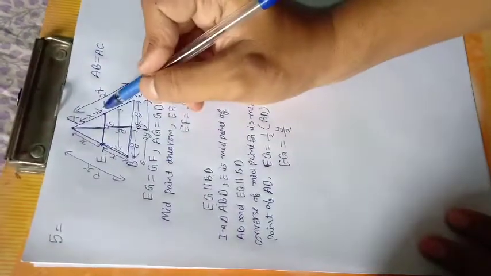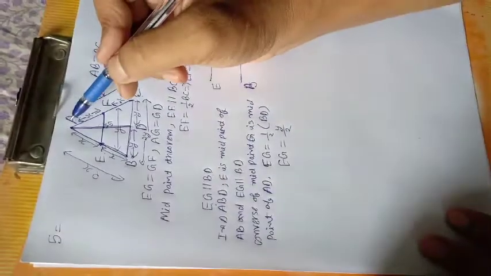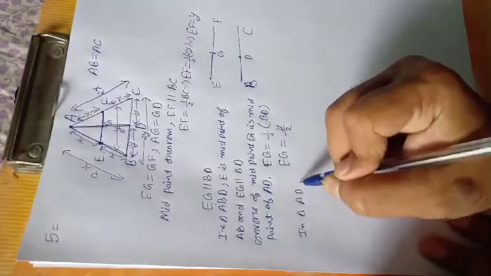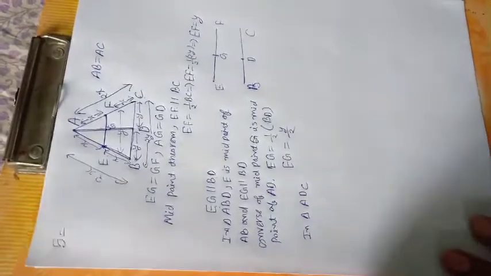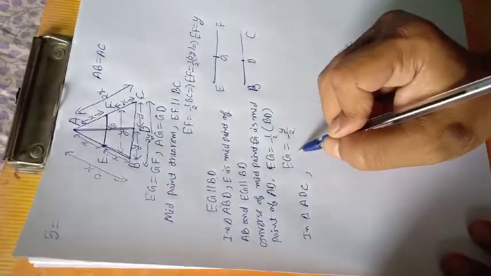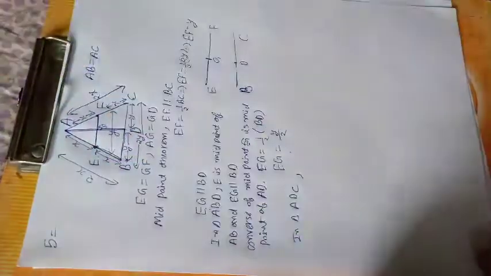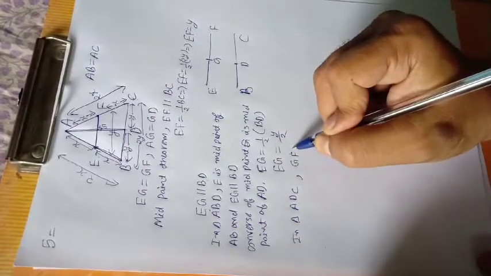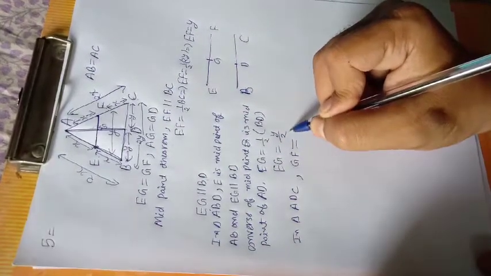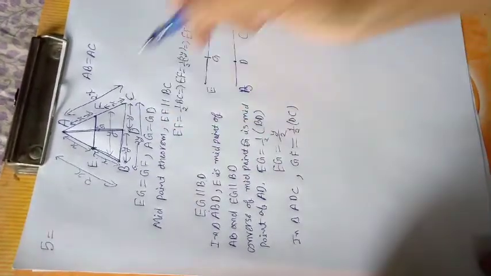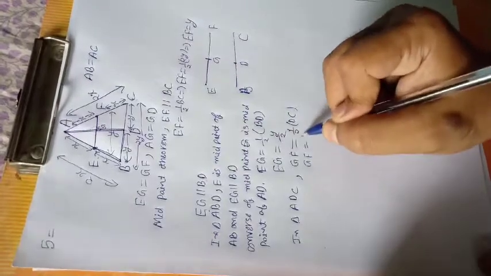Similarly, F is the midpoint of AC, and in triangle ADC, F is the midpoint and FG is parallel to DC, then by the converse of the midpoint theorem, GF equals half of DC, and DC equals y, so GF equals y upon 2.